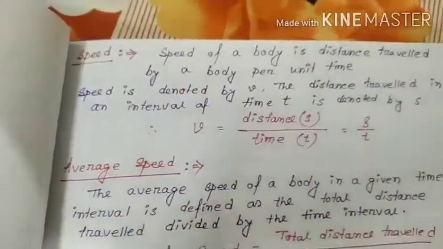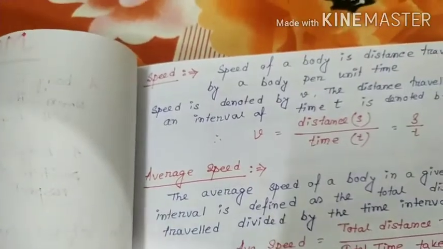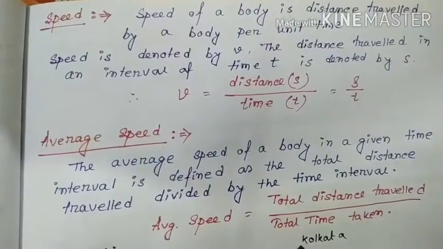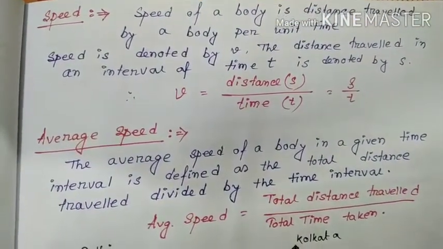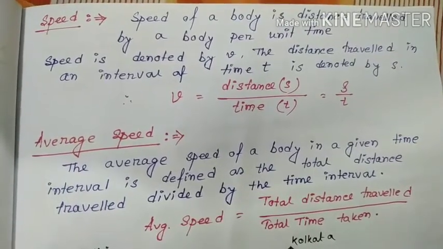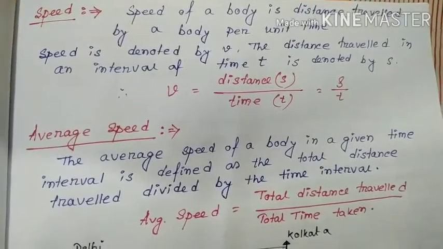Now, speed. Just like distance is related to speed, displacement is related to velocity. What is speed? Speed of a body is the distance traveled by the body per unit time. So, what is the distance traveled per unit time? Speed is denoted by v.